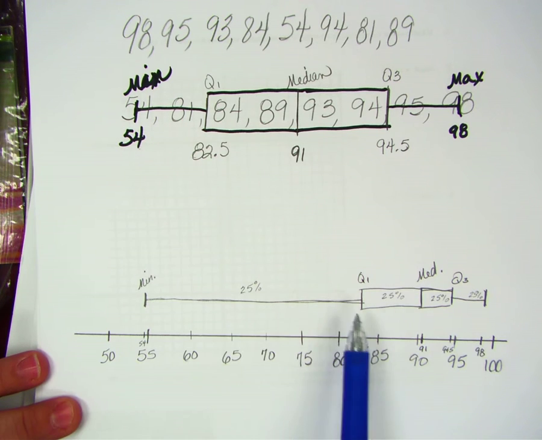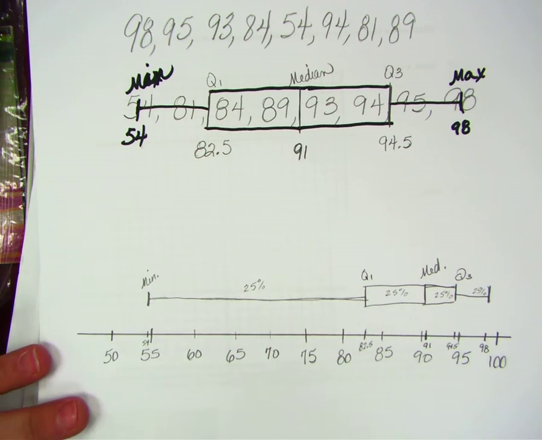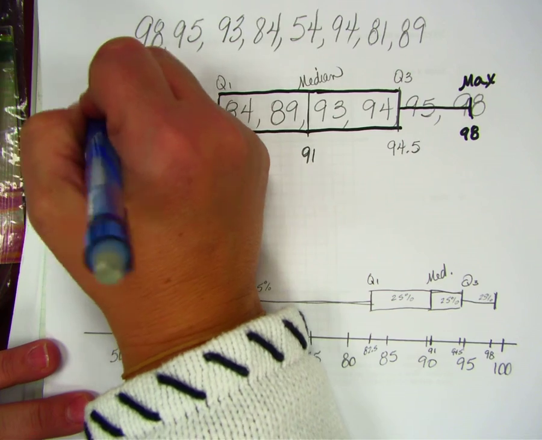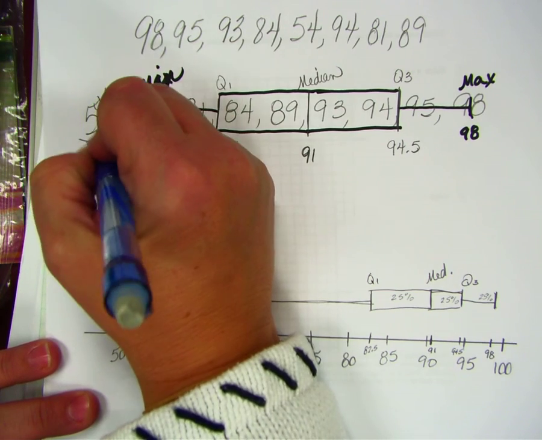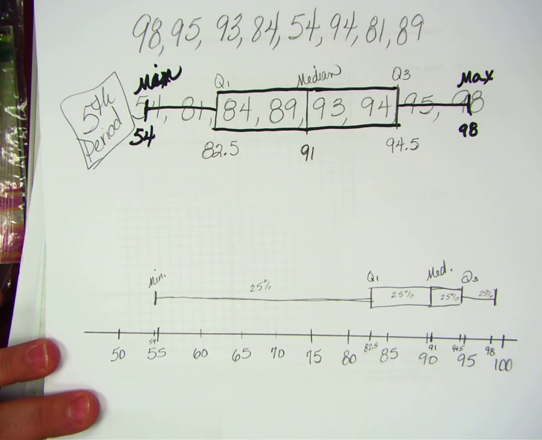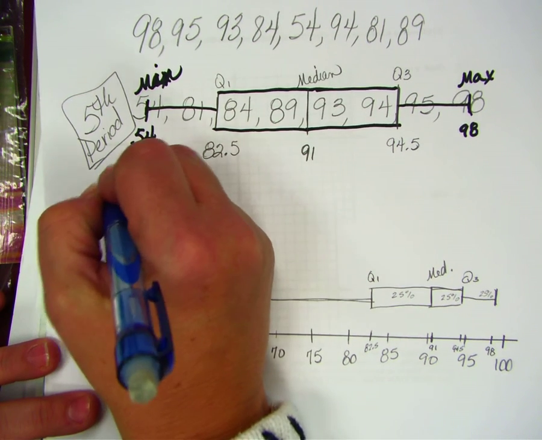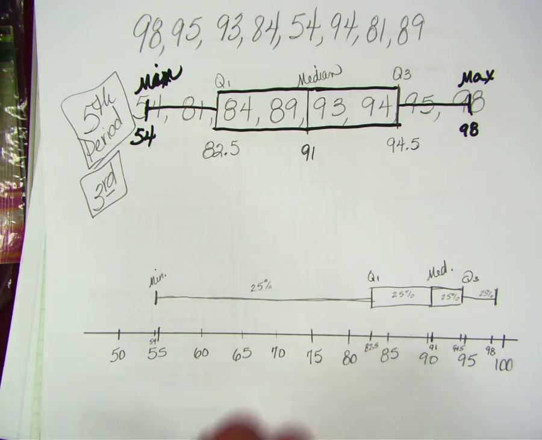Grades that weren't above the first quartile. So let's say that that is fifth period. That's how fifth period did on the test. Now, you guys took the same test, and these were your results.